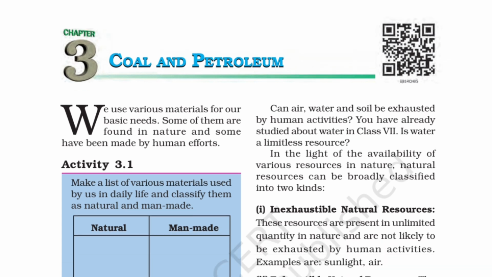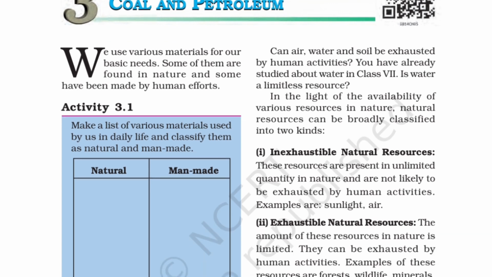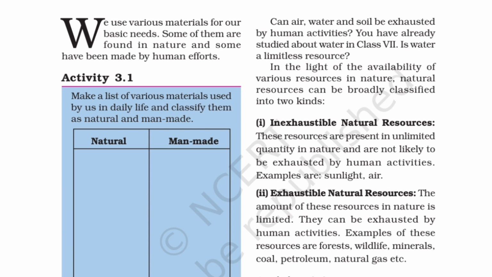So let's start. We use various materials for our basic needs. Some of them are found in nature and some have been made by human efforts. We all know this. So in activity 3.1, we have to make a list of various materials used by us in daily life and classify them as natural and human made. So in natural resources you can add air, water, sunlight, minerals, soil, right? And in man-made you can add bridges, roads, buildings, etc.